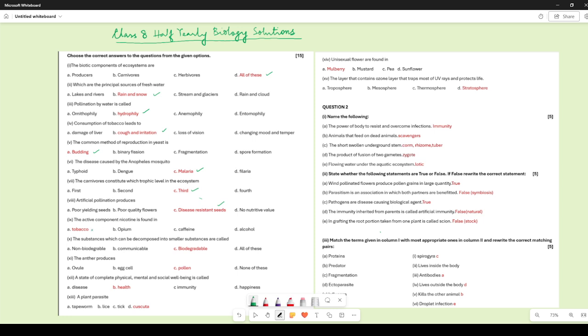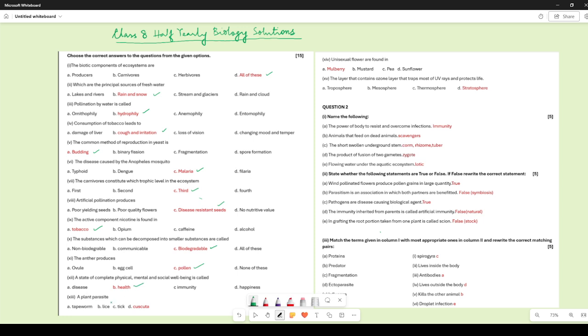The active component nicotine is found in tobacco. The substances which can be decomposed into smaller substances are called as biodegradable. So they break down and they can be converted to simpler substances. The anther produces pollen. A state of complete physical, mental and social well-being is called as health.